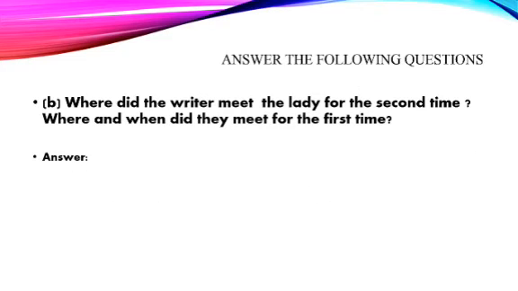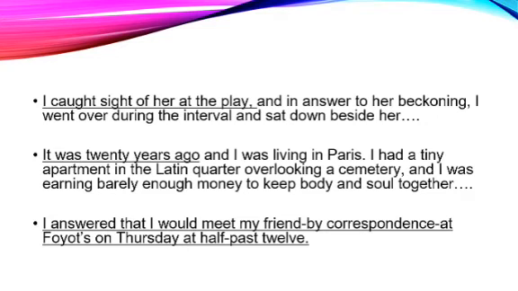Question B. Where did the writer meet the lady for the second time? Where and when did they meet for the first time? Check out the text again. Where do we have the answers? Here I have given you three points which give us some idea of when they met. "I caught sight of her at the play."